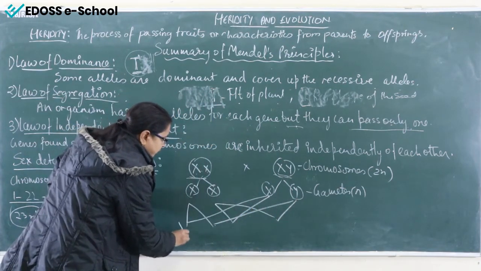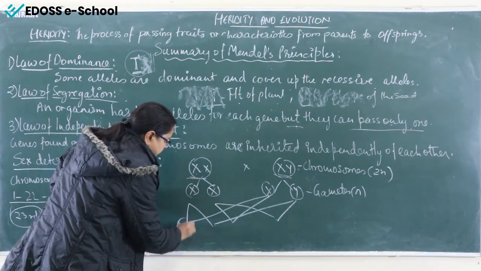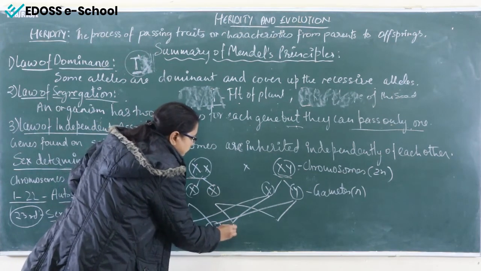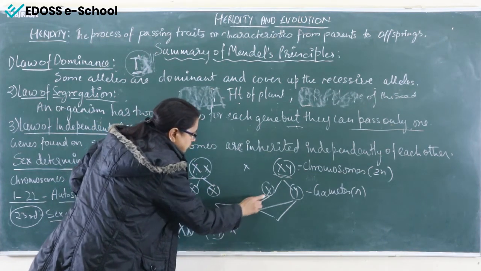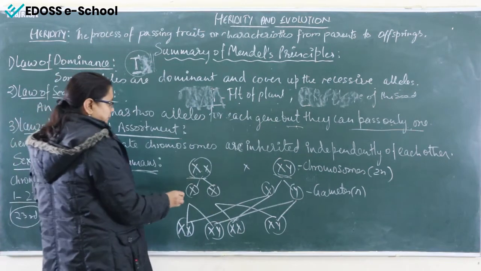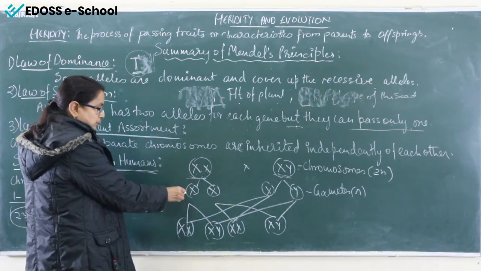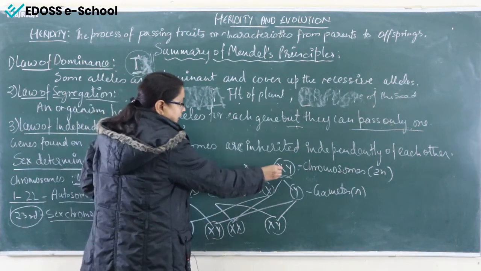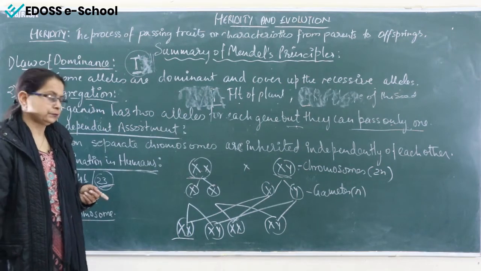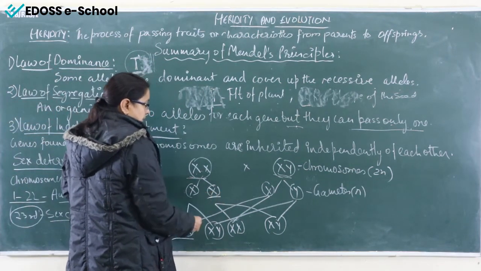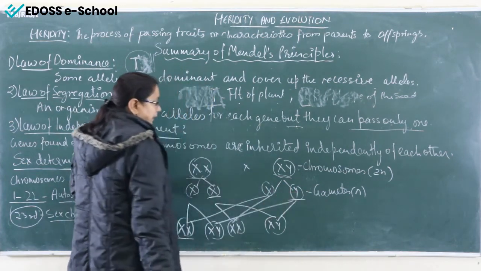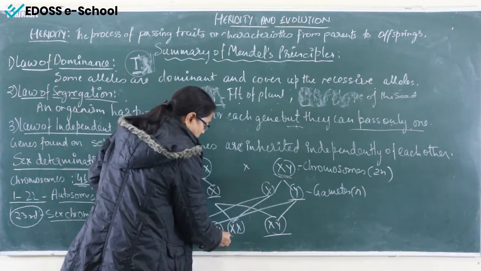What will be the result? XX, XY, XX and XY. That means if the X gamete of the female fuses with the X gamete of the male, it always forms a daughter, the girl. If the X gamete of the female fuses with the Y gamete of the male, it will result in a boy, XY.